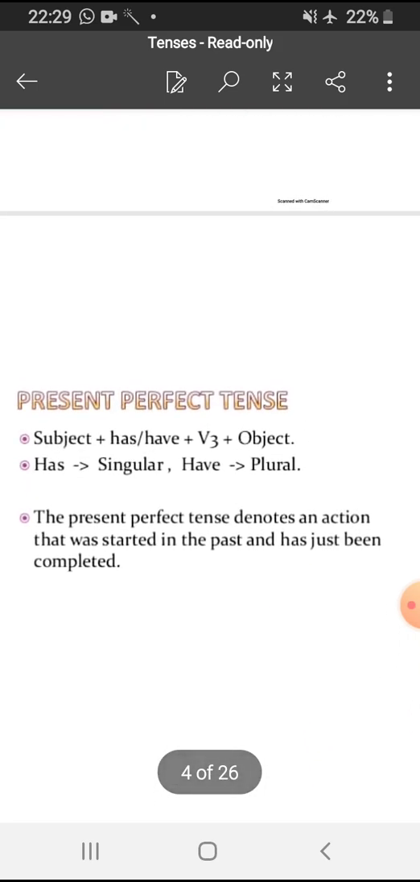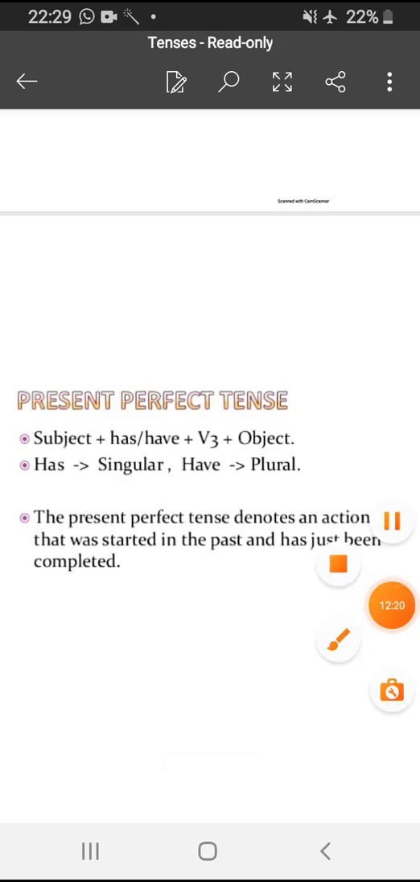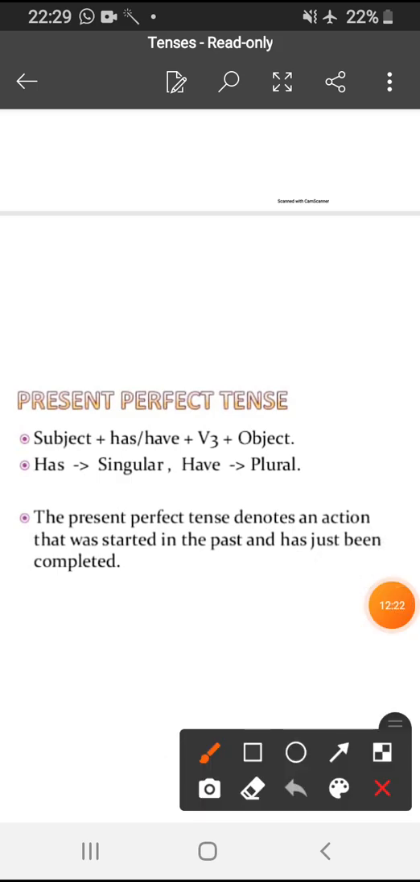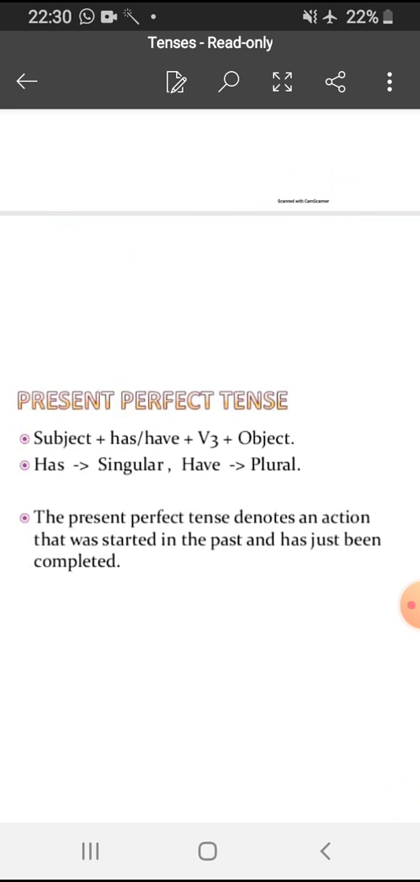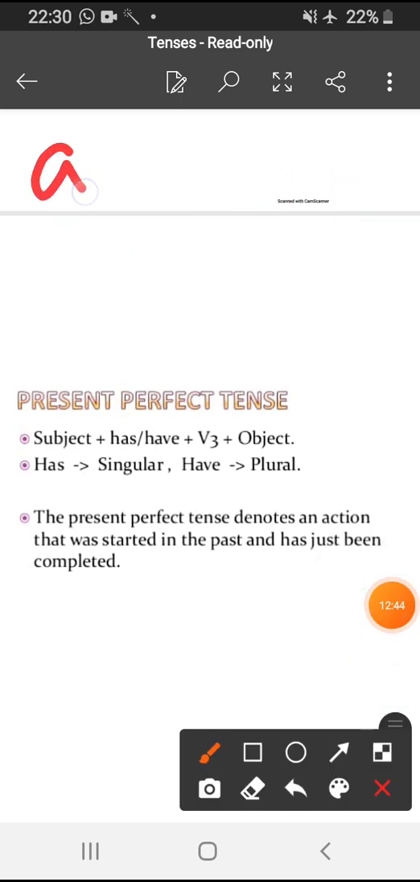Now coming to the present perfect tense. In this tense also you need to remember two things. First is that in this perfect tense we use the third form of the verb. We use which form of the verb? Third form of the verb. And second is the action will be completed in this tense.